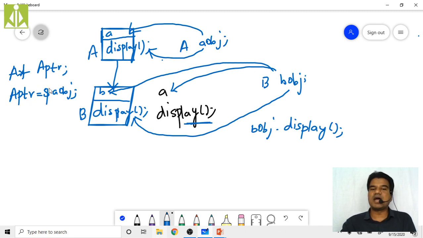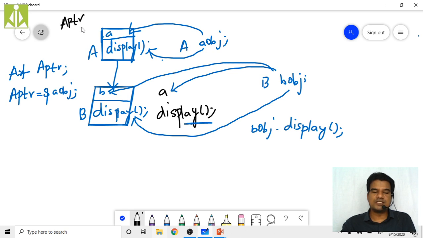So using this APTR, what can I access? Can I access this A? Yes, of course I can access. Can I access this display? Yes, of course I can access. But as I told you, during the compile time, your derived class is completely unknown to the base class. So that is the reason why you cannot access this B and this display when your APTR is pointing to the base class object, isn't it?